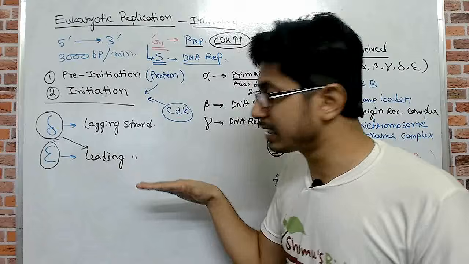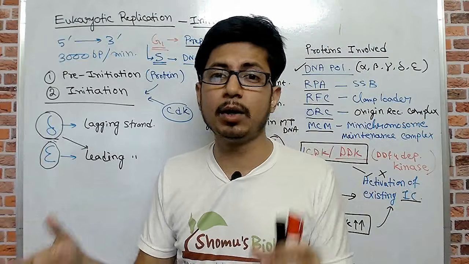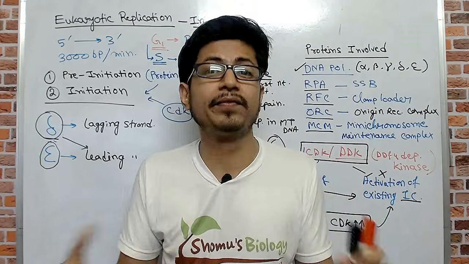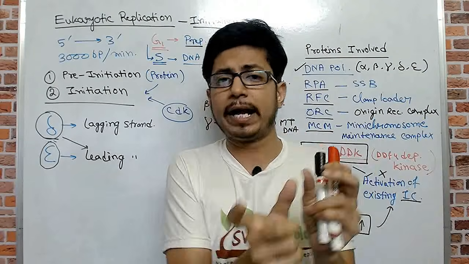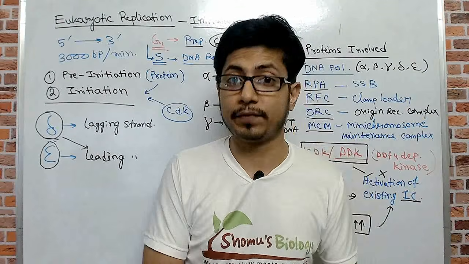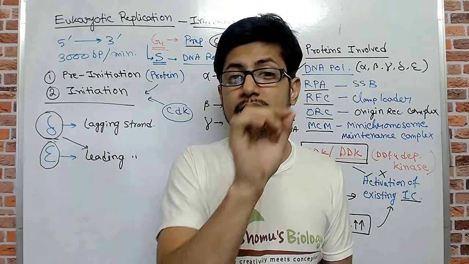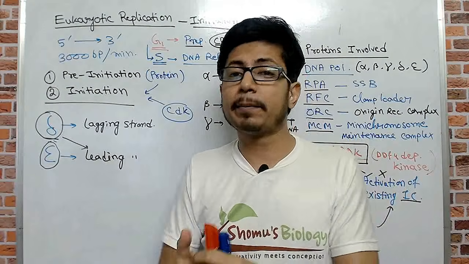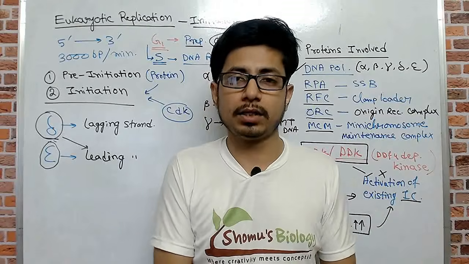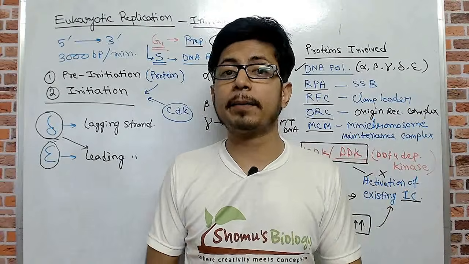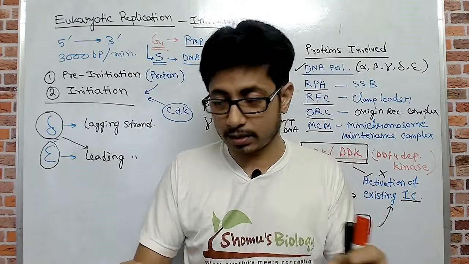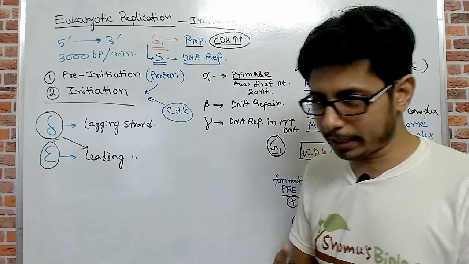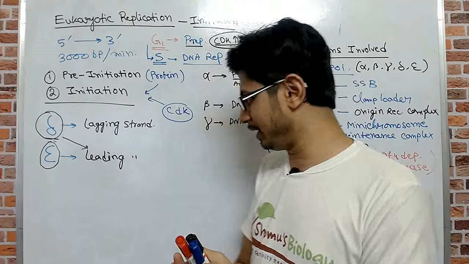Similarly, the leading strand synthesis is done continuously without any gap or fragments, while in the lagging strand synthesis, small fragments known as Okazaki fragments are produced. And here comes another interesting idea: the Okazaki fragment length for prokaryotes is much bigger, but the Okazaki fragment length for eukaryotic DNA replication is much smaller. That's another important difference between prokaryotic DNA replication and eukaryotic DNA replication.